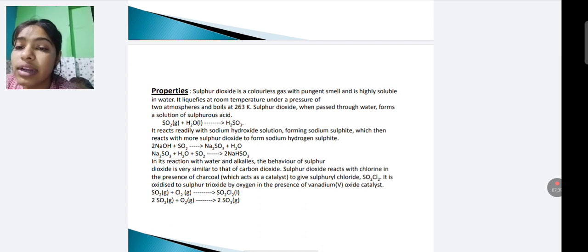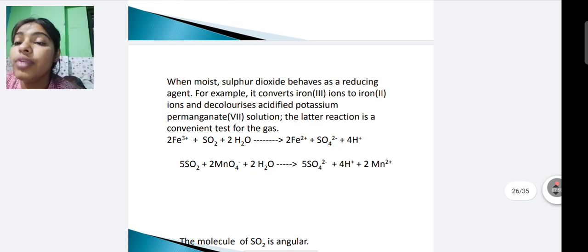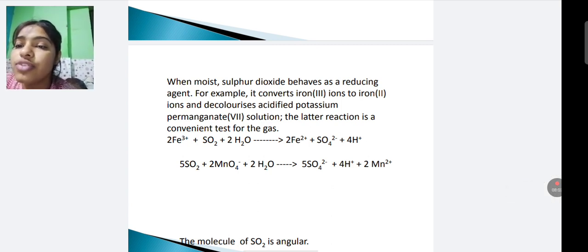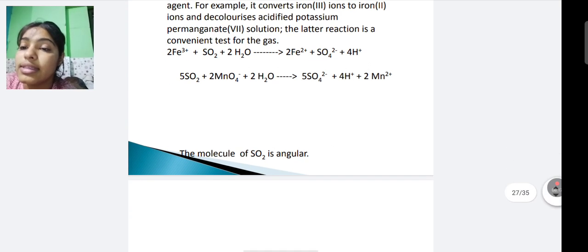In its reaction with water and alkalis, the behavior of sulfur dioxide is very similar to carbon dioxide. Sulfur dioxide reacts with chlorine in the presence of charcoal, which acts as a catalyst, to give sulfuryl chloride, that is SO2Cl2. It is oxidized to sulfur trioxide by oxygen in the presence of vanadium oxide, which is a catalyst. Now we discuss when moist sulfur dioxide behaves as a reducing agent. For example, it converts iron 3 ions to iron 2 ions and decolorizes acidified potassium permanganate solution. The latter reaction is a convenient test for the gas.